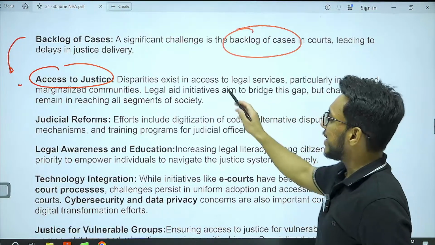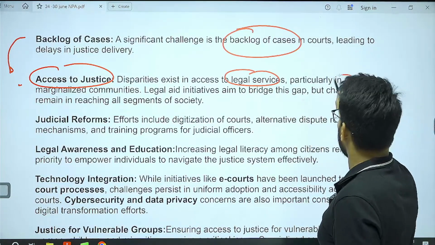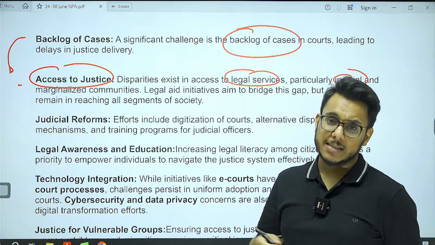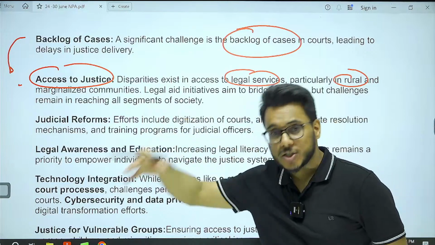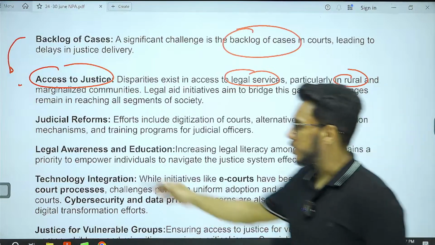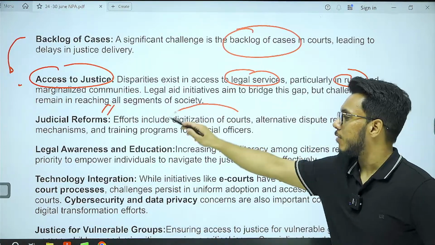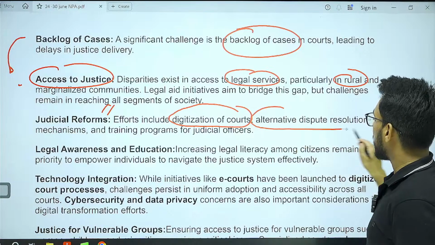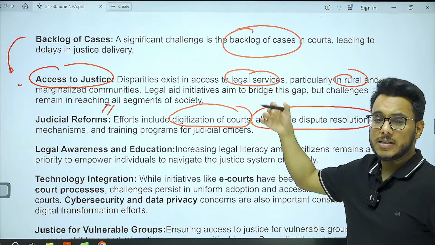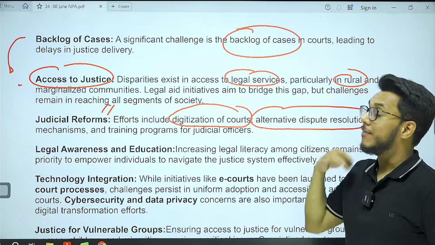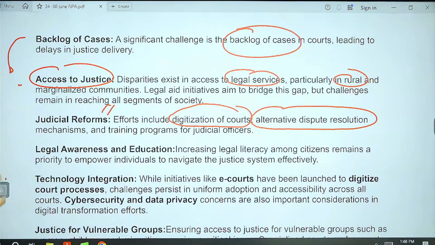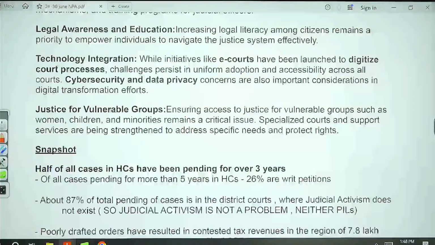So there are disparities in accessing legal services for rural people and marginalized communities, sometimes because of economic constraints, sometimes because of lack of awareness, and sometimes because of the non-availability of judicial infrastructure in the nearby area. Now, the government is moving towards judicial reforms: digitization of court processes, alternative dispute resolution, lok adalats, etc., so that petty offenses, for example, can be taken up by the lok adalats. We are developing fast track courts, but actually they have not helped that much.